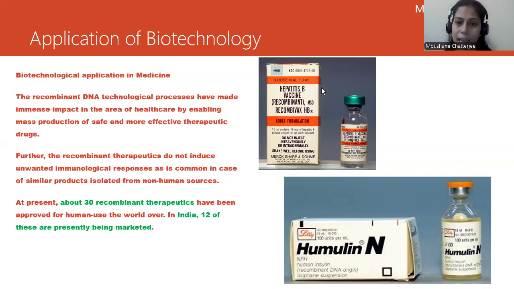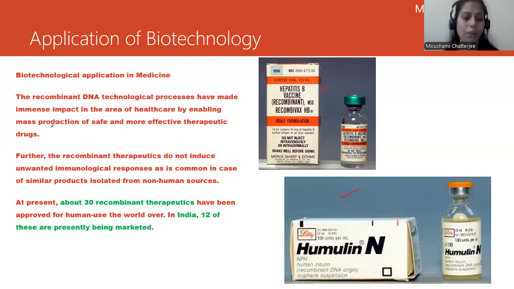We have used the hepatitis B vaccine to protect from the disease hepatitis, or we take it in advance, since it is a vaccine, so that we do not get hepatitis in future, and the use of humulin, which is a type of insulin developed by the application of biotechnology. I hope this is absolutely clear, right?